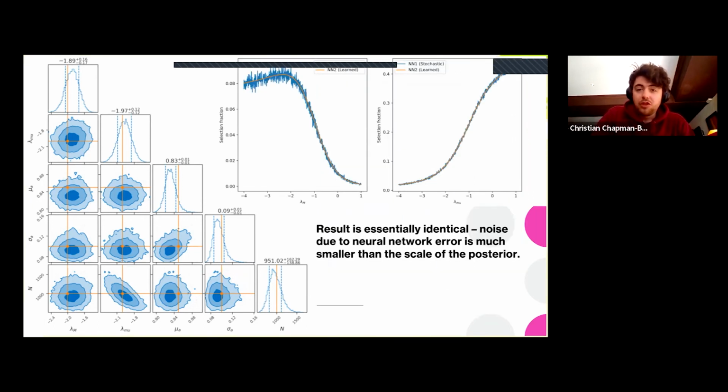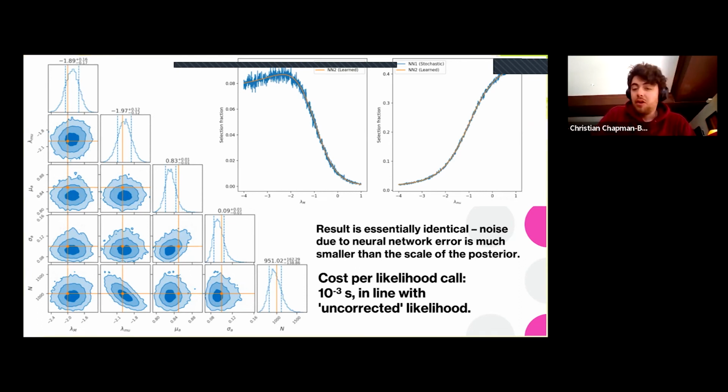To avoid this, we train a second neural network on the selection function directly. So we sample the hyperparameter prior, and we generate some selection function estimates for those samples. We train a second neural network on those samples before sampling, and we obtain an interpolator that interpolates directly over the selection function. This is much, much more efficient and a lot quicker, and we can obtain more or less identical results, but our likelihood call is now no longer bottlenecked and is roughly the same cost as in the uncorrected case.